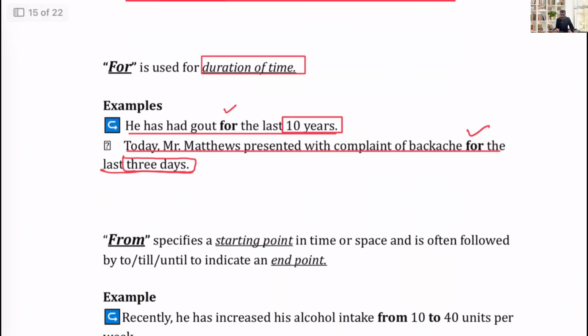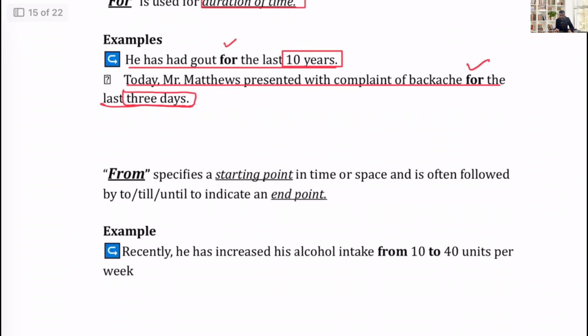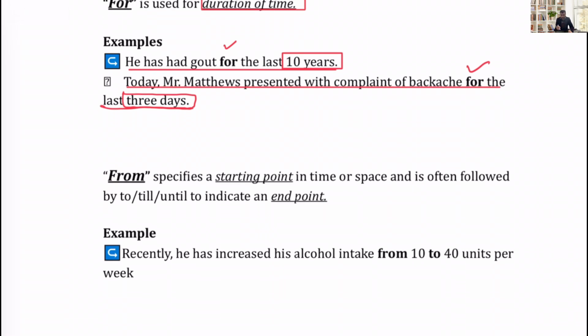Last one, from. From is normally used when we write a starting point and then the end point. For example, recently he has increased his alcohol intake from 10 to 40 units per week. From 10 to 40 units.